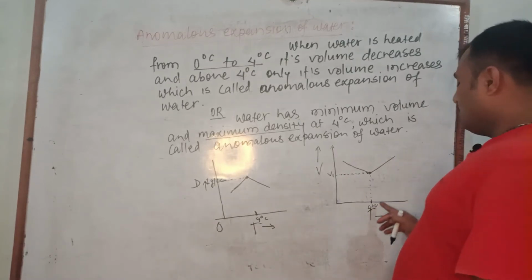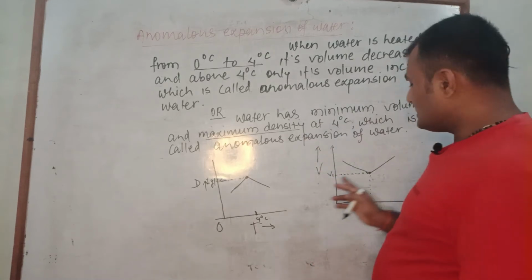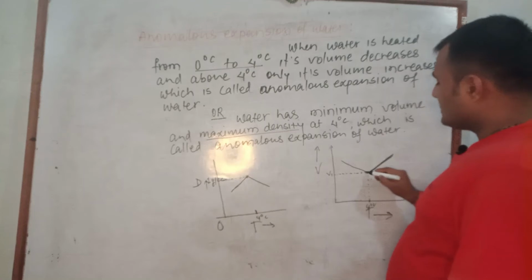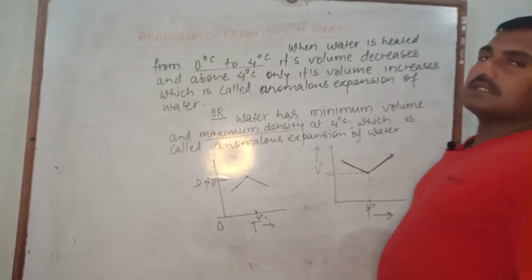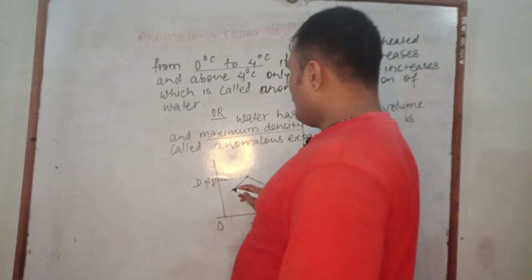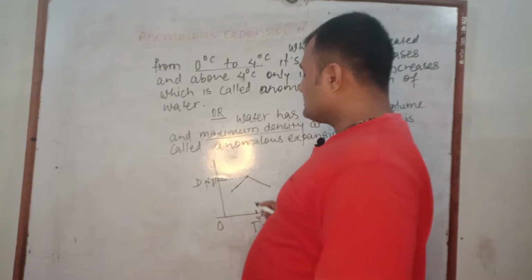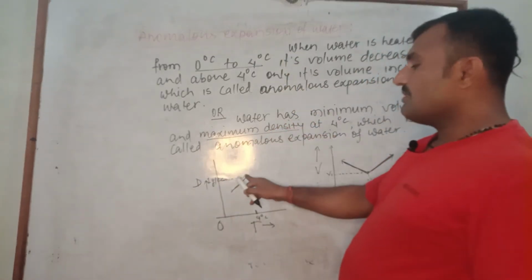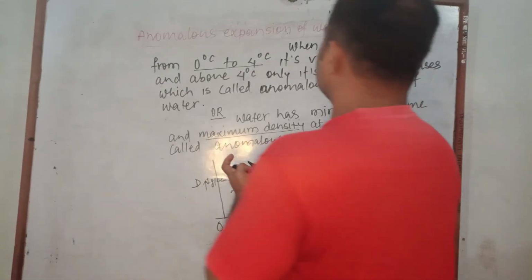When water is heated or cooled from 4 degrees Celsius, in both conditions its volume increases, and its density decreases. This is called maximum density and minimum volume at 4 degrees Celsius.